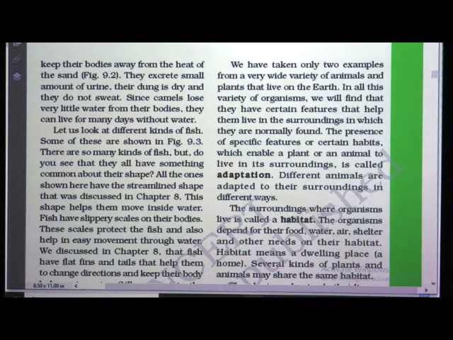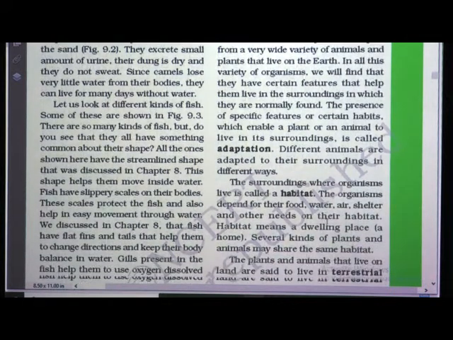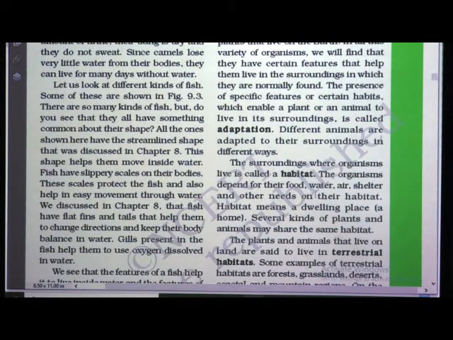The surroundings where organisms live is called habitat. The organisms depend for their food, water, air, shelter and other needs on their habitat. Habitat means a dwelling place. It means a home. Several kinds of plants and animals may share the same habitat.